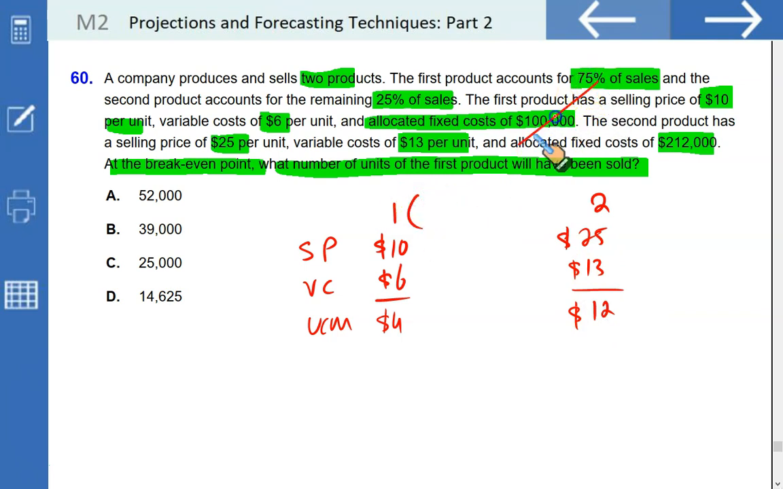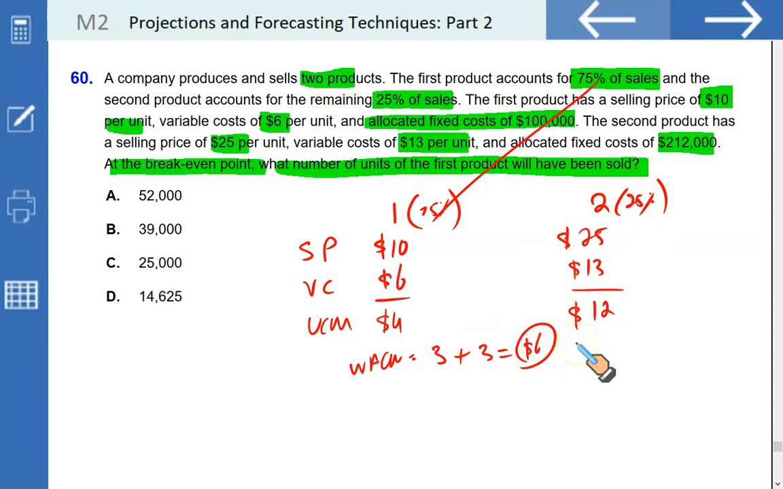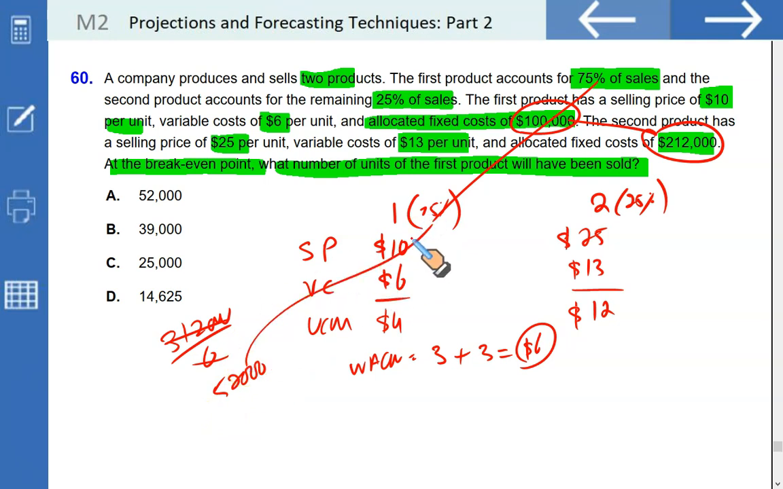Your first product accounts for 75% of your sales. Second one accounts for 25%. So if you calculate the weighted average unit contribution margin, 75% of 4 is going to be 3. 25% of 12 is going to be 3 as well. So your weighted average unit contribution margin is 6. Your fixed cost in total is 100 plus 212, 312. 312 divided by 6 gives you the total units to be sold to break even, which is 52, out of which 75% represents your item 1, and that's what we need. 39. B is the answer.